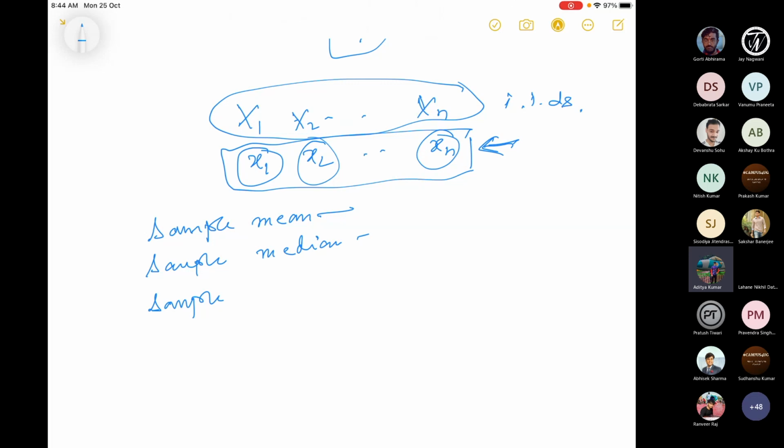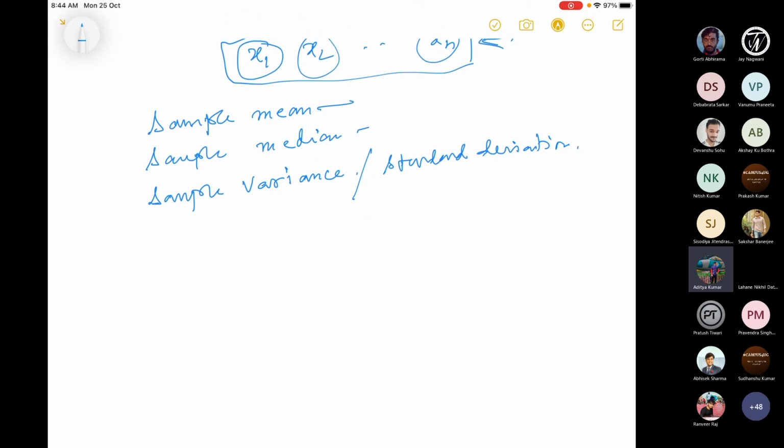In this particular example, there is the sample mean, sample variance, and sample standard deviation. These are functions of x1, x2, xn. I'll define them, but let me just write it down. Now, what is the sample mean? It is the average value of capital X. But here I don't have all of capital X, because I cannot measure all the objects. So I have a sample, and I can take the average of this lifespan. I have a smaller data set, which are the observations of capital X.